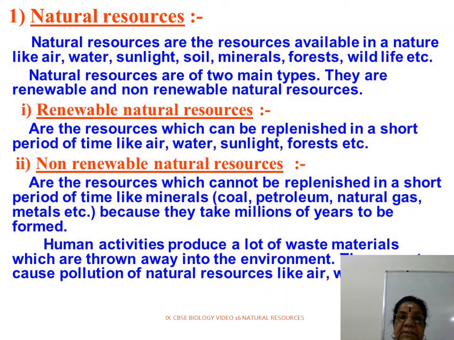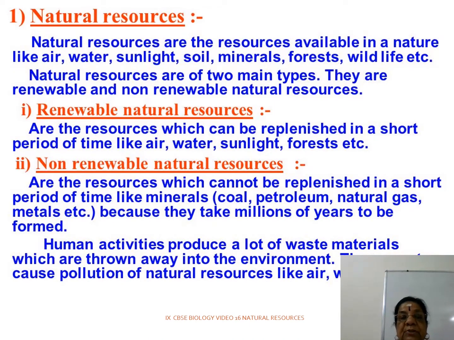Whatever keeps getting available to us again and again, all those are renewable natural resources. What are they? Air, water, sunlight, forest. Whereas non-renewable natural resources cannot be replenished in a short period of time, like mineral, coal, petroleum, natural gas, metals, because they take millions of years to be formed.